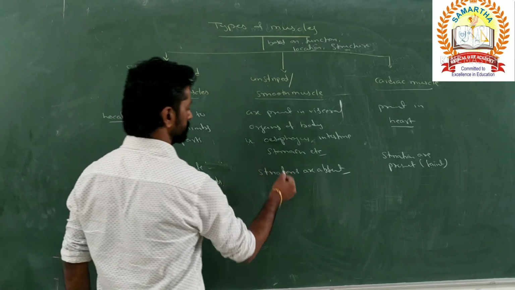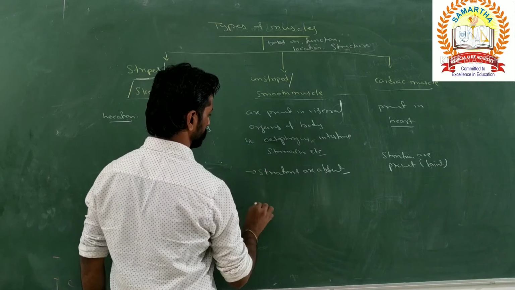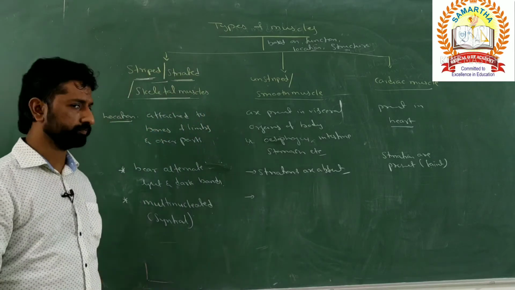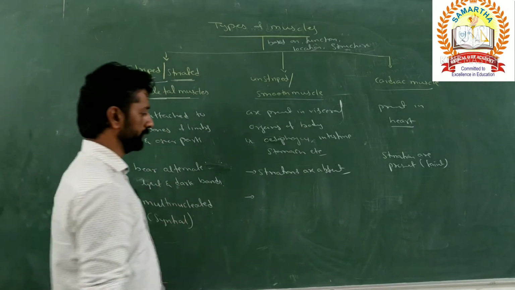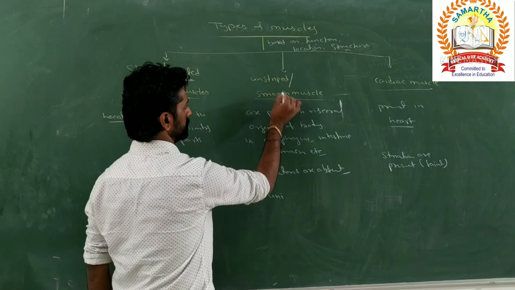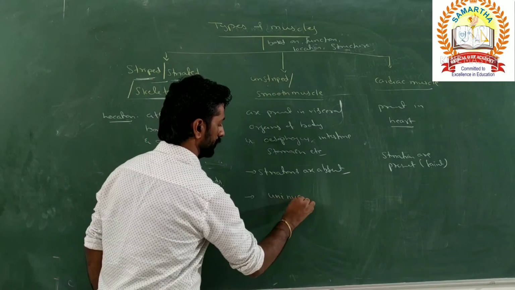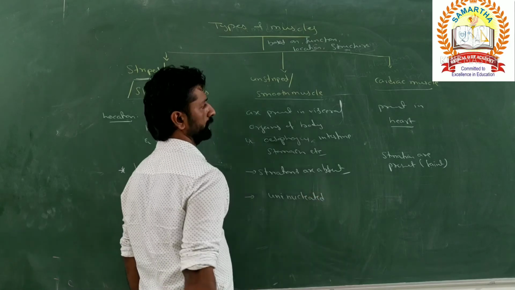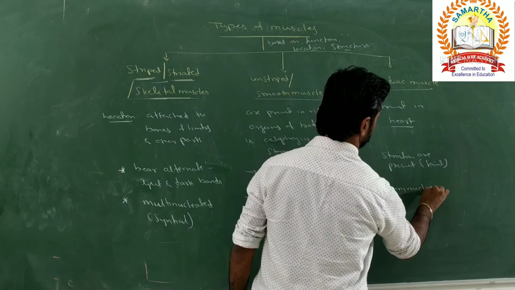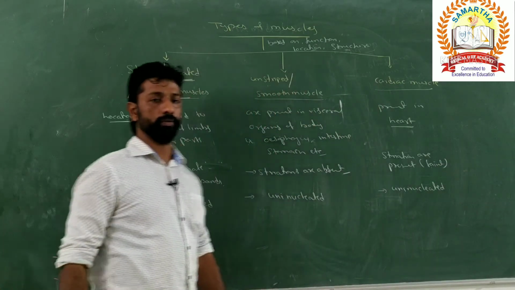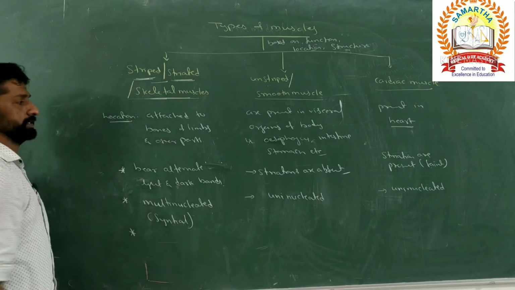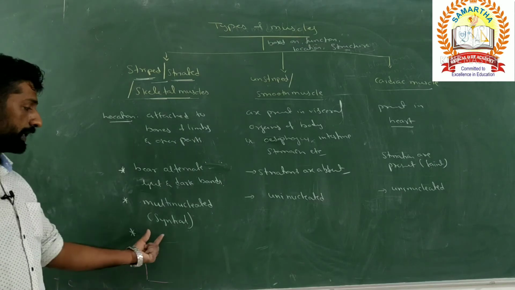What about in case of unstriped muscles? So here also, is the syncytial condition present or not? They contain only one nucleus. So they are uninucleated. The muscle cells of unstriped muscles or the smooth muscles are uninucleated. What about in case of cardiac muscles? They are also uninucleated only. Uninucleated. Next, whether the muscles are branched or unbranched.